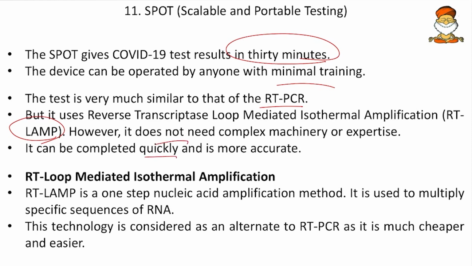So how to do this? This RT-LAMP technique is a one-step nucleic acid amplification method. It is used to multiply a specific sequence of RNA. When we discussed the RT-PCR technique, we found that we are developing an entire sequence of COVID-19 RNA, and this synthetic RNA will go and bind to the actual COVID RNA. And now the DNA is formed with a reverse transcription.